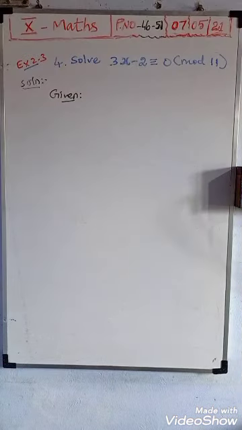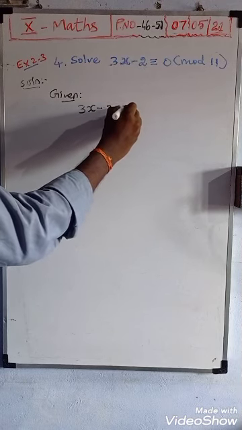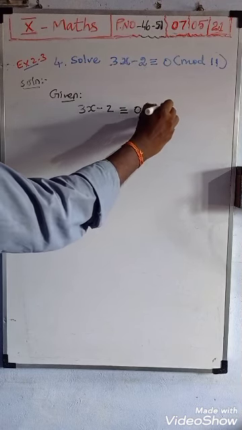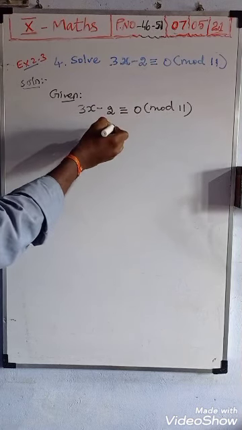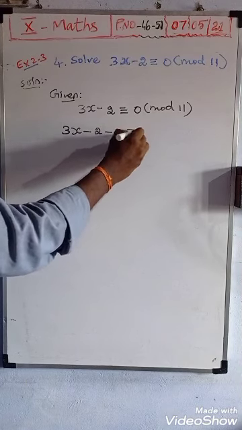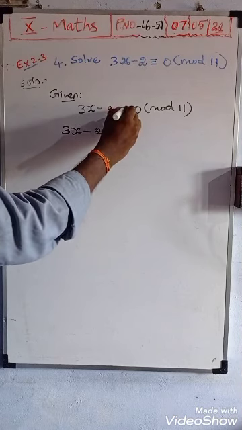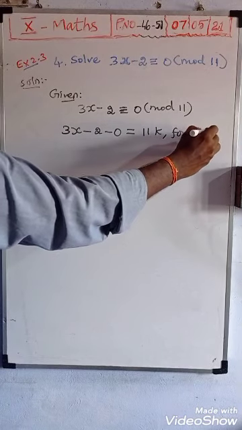That's all. See the next, fourth question: solve 3x minus 2 is congruent to 0 mod 11. So solve means you will get many values of x. First you should write the given: 3x minus 2 is congruent to 0 mod 11. Next, the 0 on this side comes as minus 0 only: 3x minus 2 minus 0 is congruent, which changes into equal, and mod 11 changes into 11k for some integer k.